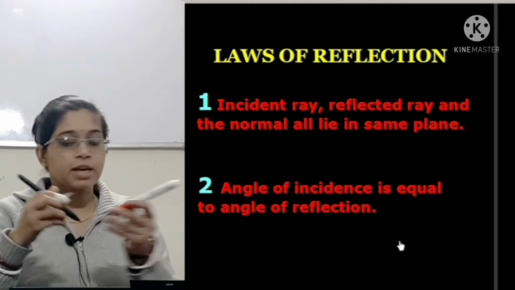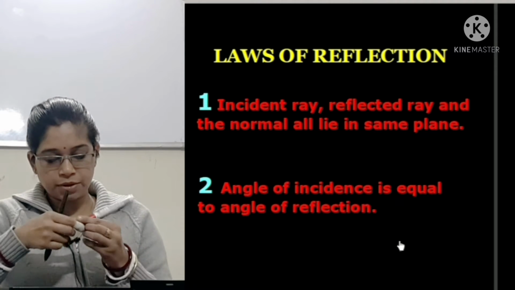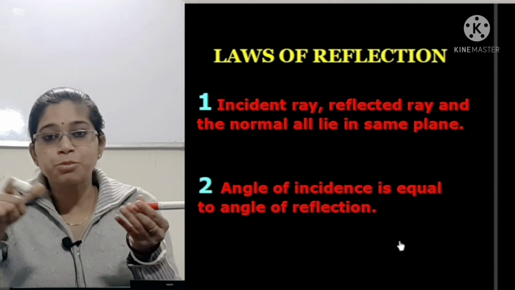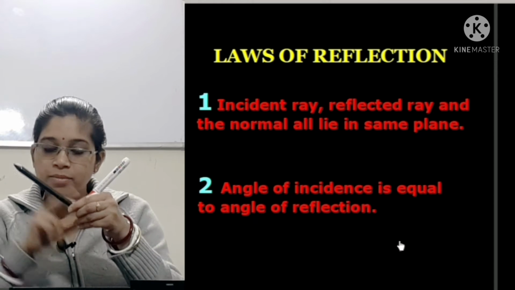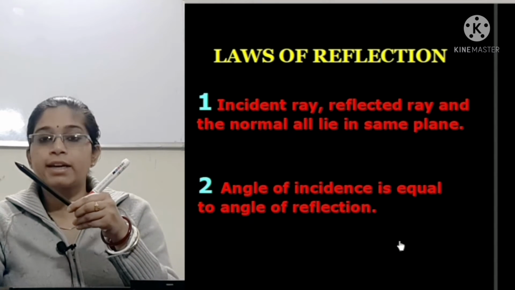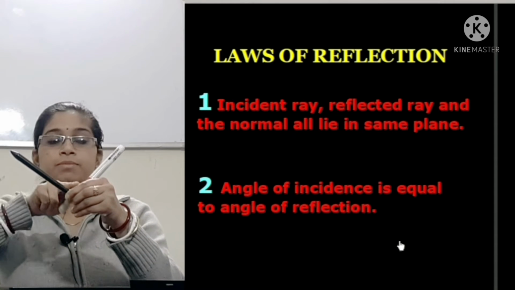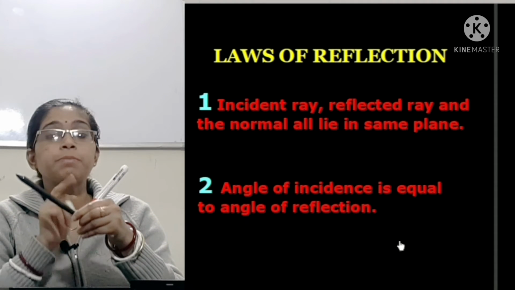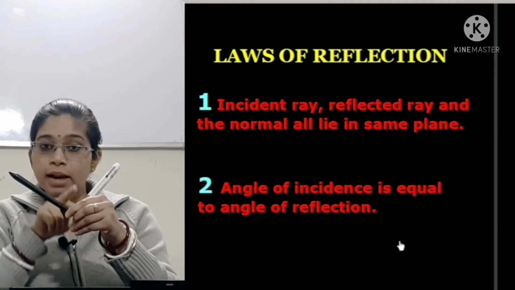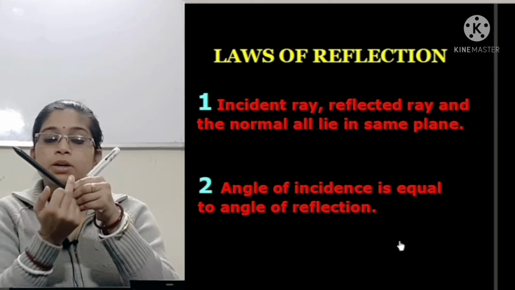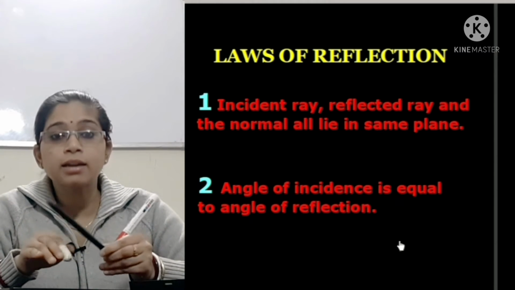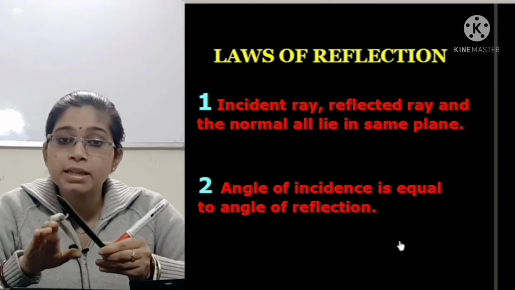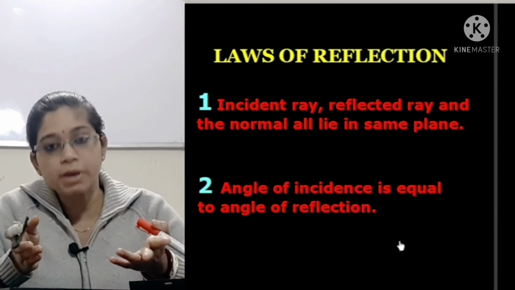Let's see this with the help of this activity, you can say. Here this one shows the incident ray and this one shows the reflected ray, and in between them there will be a normal line that will be perpendicular. Now that normal line comes here only, but not here, because this is a 2D structure that we can form, or you can make this on a chart or on a paper.